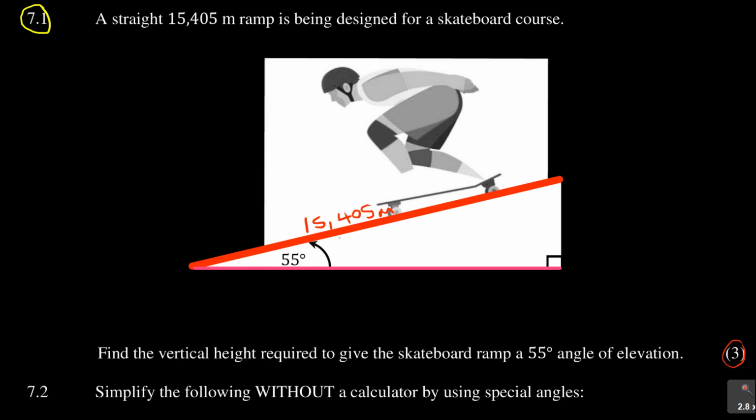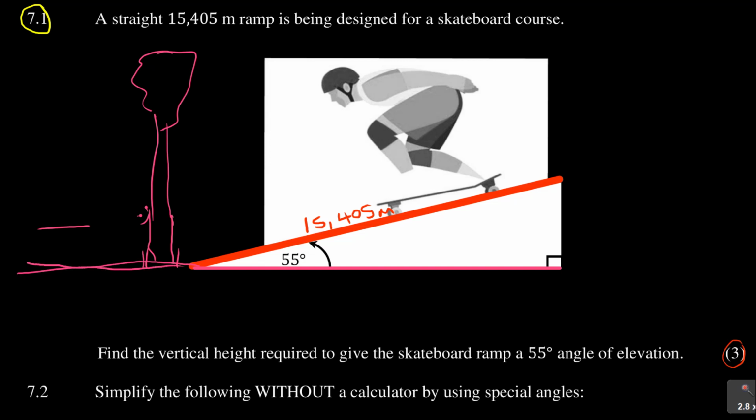Now, what is the angle of elevation? Just to be quick, suppose this is a tree that you have here, and this is the ground. There is a bird sitting on top of that tree, and you want to observe the bird, and you are this person here.